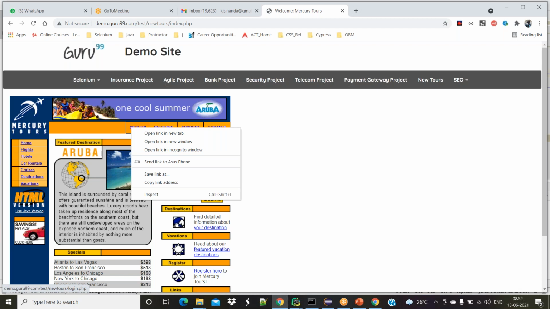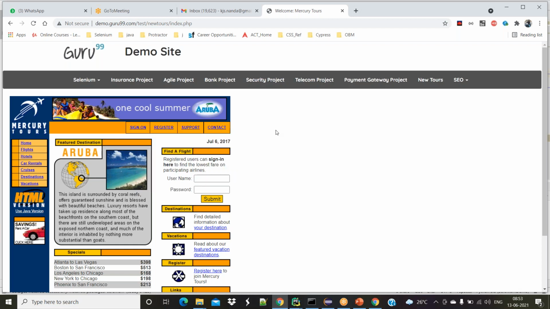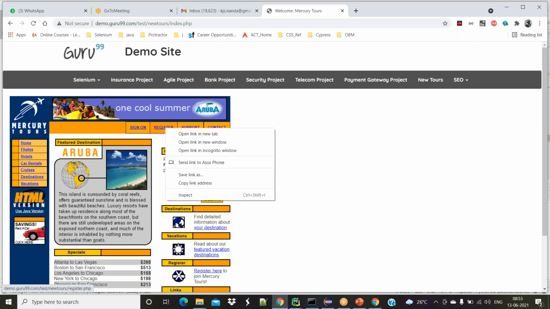After right clicking, if there is an open link in a new tab option, then open that. If not, close it, then right click on some other link. This is my logic, this is my test case.